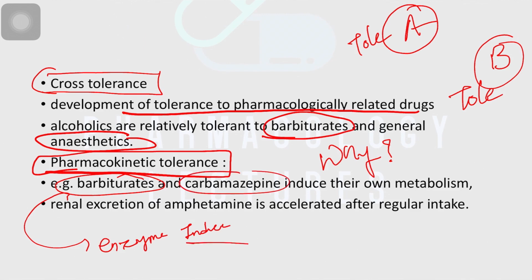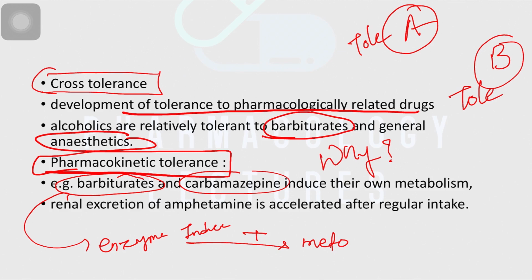What do enzyme inducers do? These drugs induce the enzymes, so their metabolism becomes faster. These drugs induce their own enzymes. Again you give barbiturate, its metabolism increases and concentration decreases.